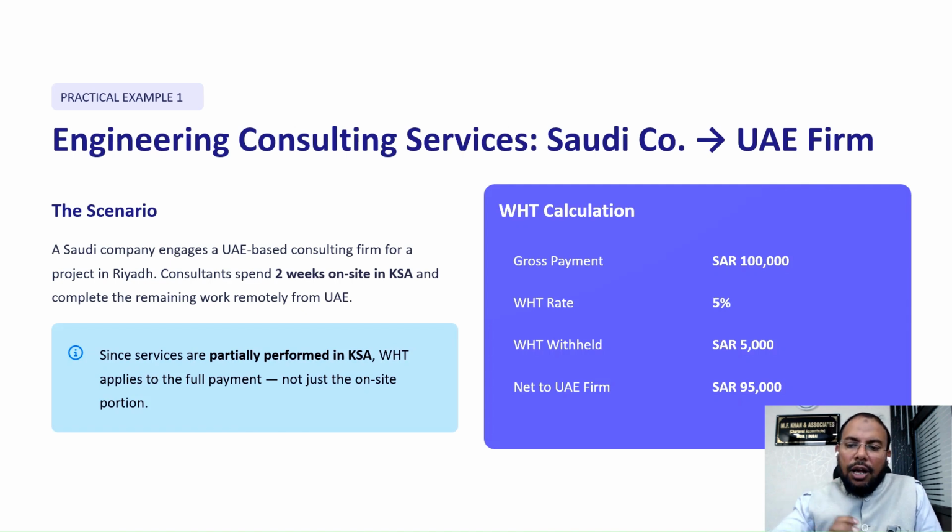Then the withholding tax amount will be real 5,000. Then what amount has to be paid to the UAE firm? The net amount should be real 95,000. Very simple example. I hope it is clear for you.